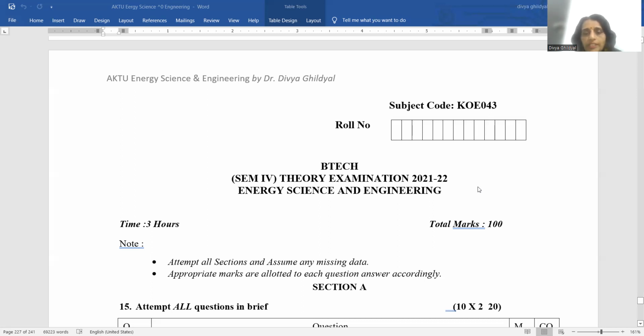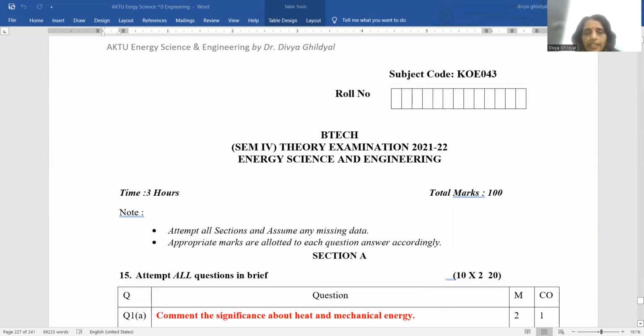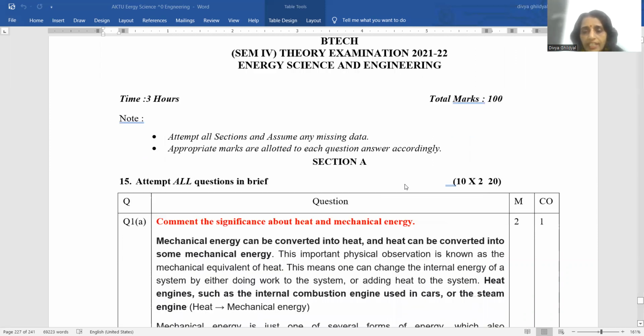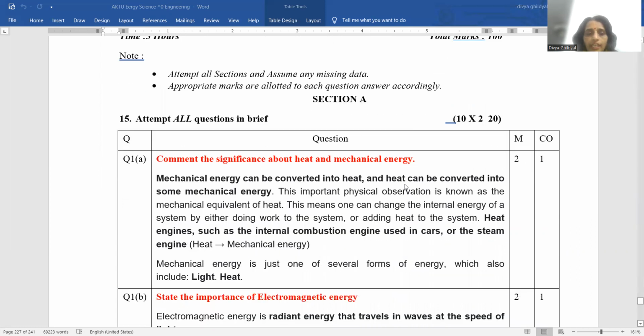Now let us solve this paper. As you can see, it is a 100-mark question paper. You have been given 3 hours to solve the paper. You have been told to assume any missing data. Approximate marks will be allotted to each question answer accordingly. Since energy science is a theoretical paper, a lot of explanation is required if you want to fetch good marks. Now, let us start solving section A.